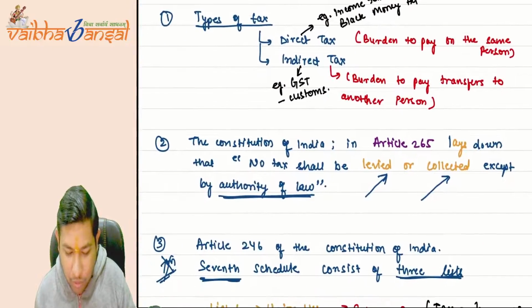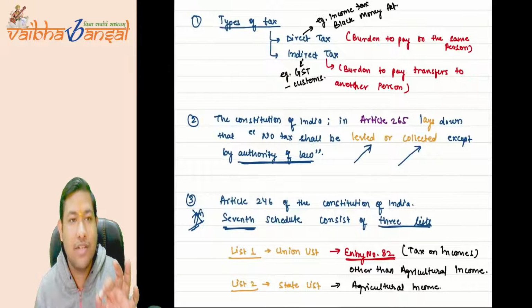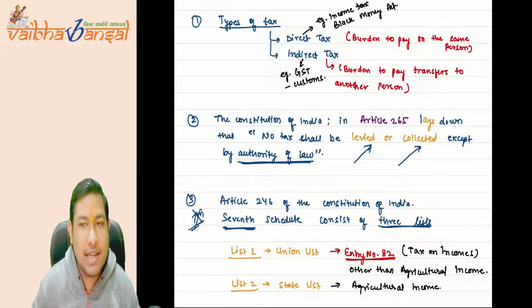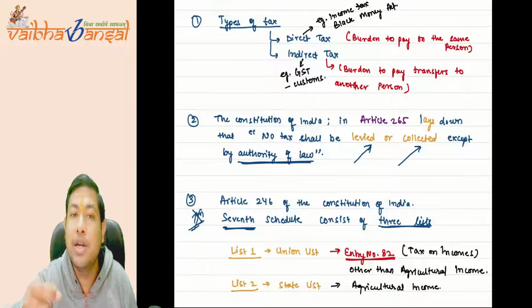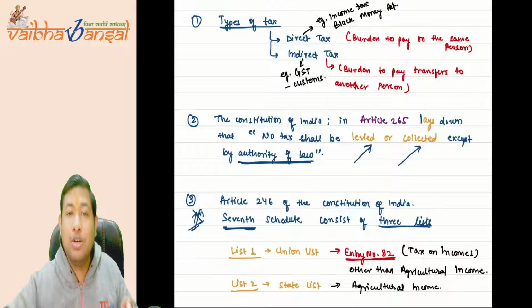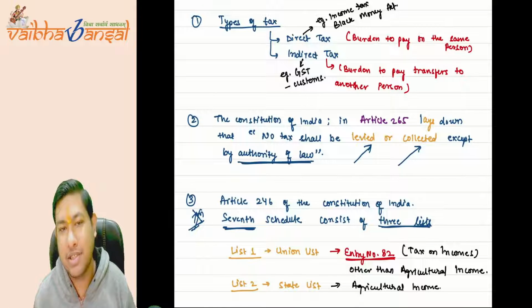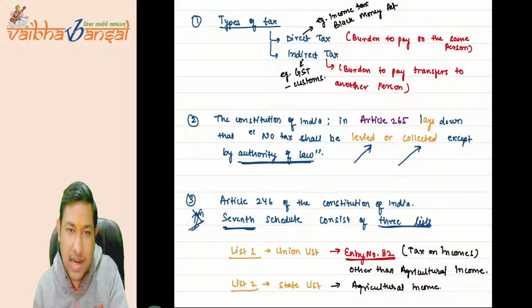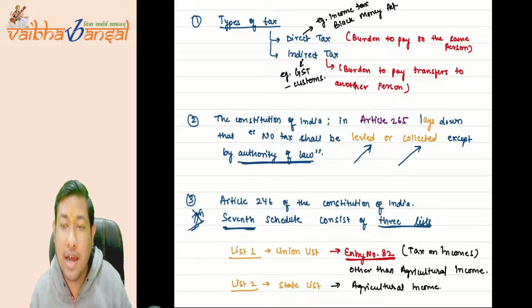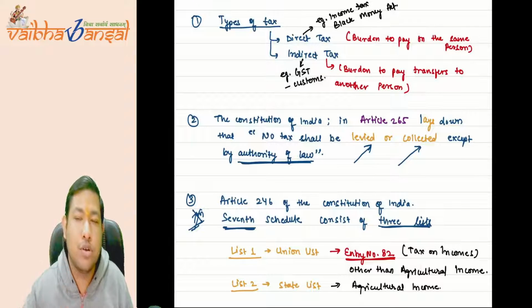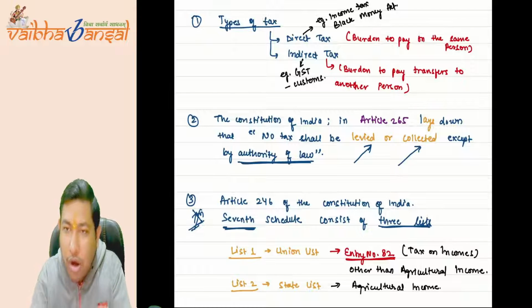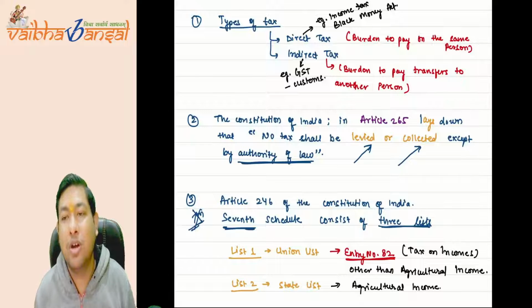So what have we studied till now? First, we have studied the types of tax. There are two types: direct taxation and indirect taxation. For direct taxation, the burden to pay tax is on the same person, but under indirect taxes, the burden to pay is transferred to another person. Then, who can collect taxes? The power to collect taxes is enumerated under Article 265 of the Constitution of India, which says that no taxes shall be levied or collected except by authority of law.